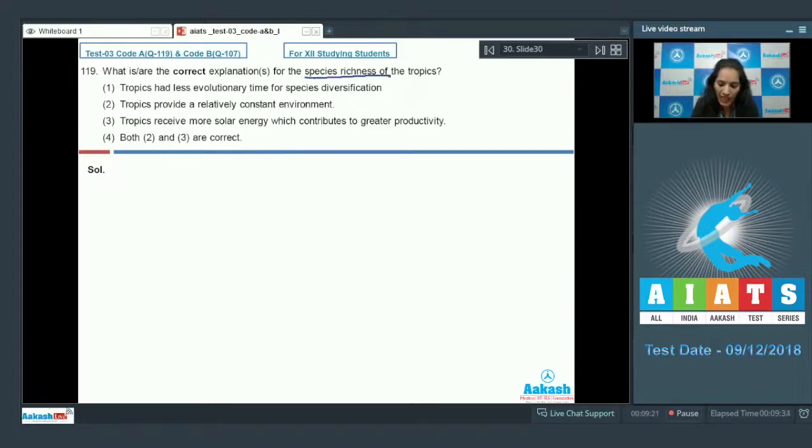As you know, the tropics have more species richness as compared to the temperate regions. Why? Because tropics provide a relatively constant environment, a suitable environment for the species. So this is true. Tropics receive more solar energy, which contributes to the greater productivity. This is also true. Tropics had a less evolutionary time. No, this is wrong. So the correct answer for the given question is option number 4. Let's move on to the next question.